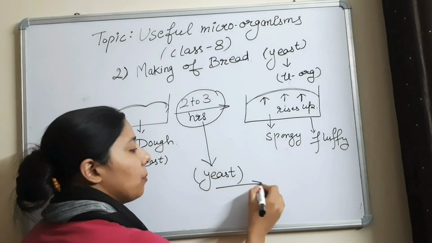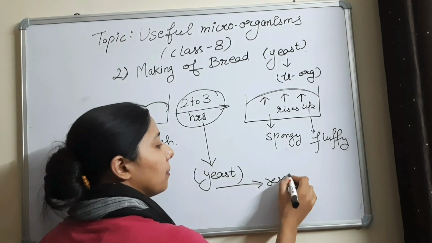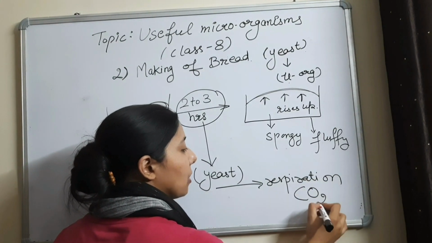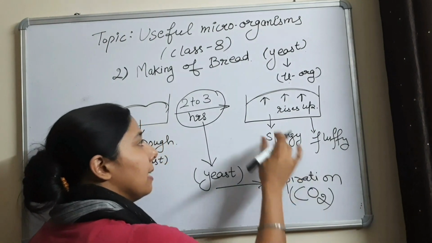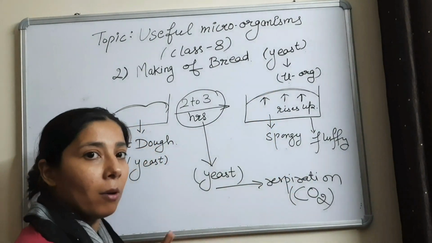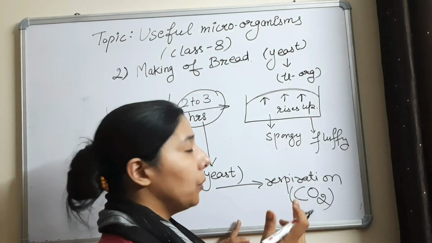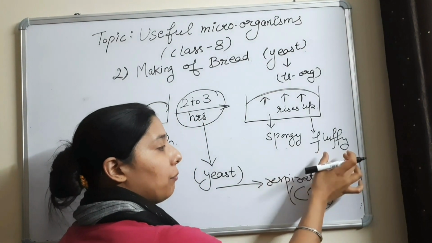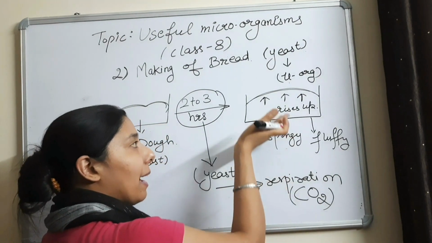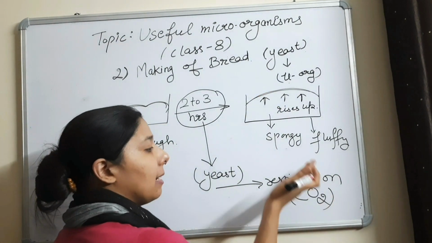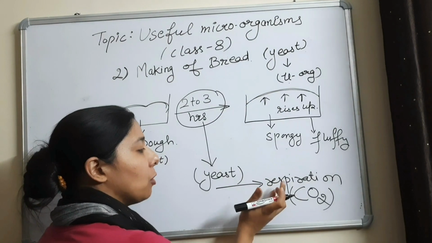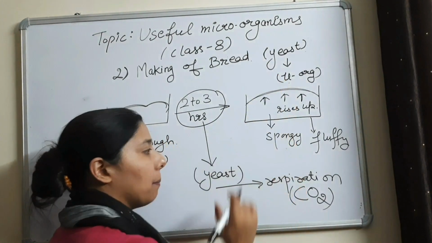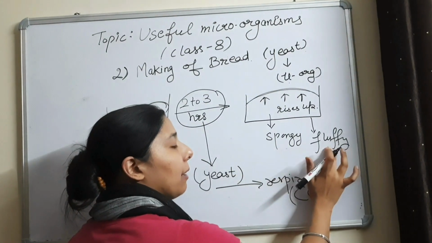during the respiration process of yeast, this yeast will release the gas carbon dioxide, and when this gas leaves the dough, it forms air spaces within the dough, and these air spaces make the dough spongy and fluffy. That is why it rises up: because the carbon dioxide gas, from the respiration process of the yeast, is leaving the dough. So that's why the dough will rise up and it becomes spongy and fluffy.